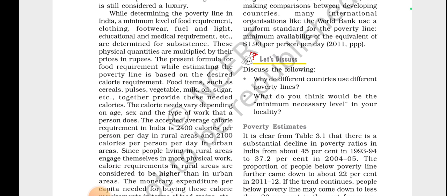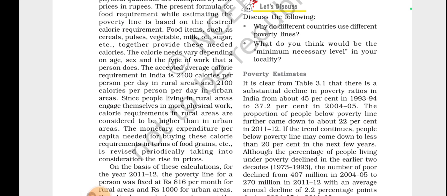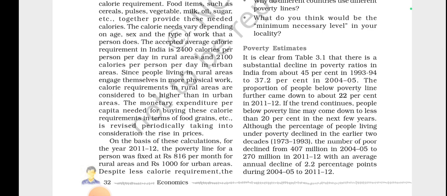That's why 2400 calories per person in rural areas is accepted as an average. So since people living in rural areas engage themselves in more physical work, the calorie requirement there is more than in urban areas. Now the monetary expenditure per capita for buying these calorie requirements in terms of food grain is revised periodically, taking into consideration the rise in prices.